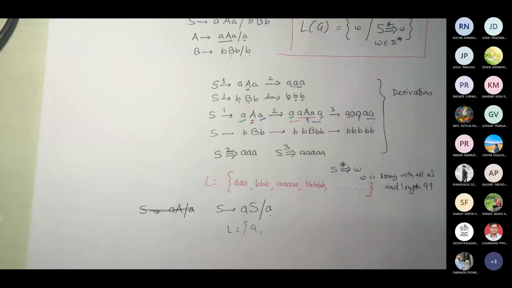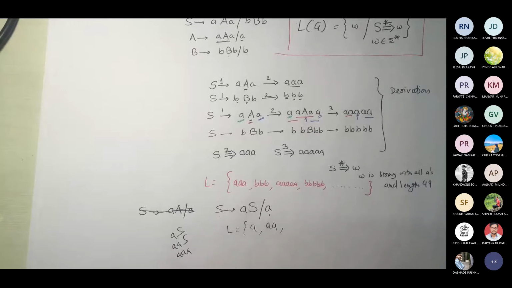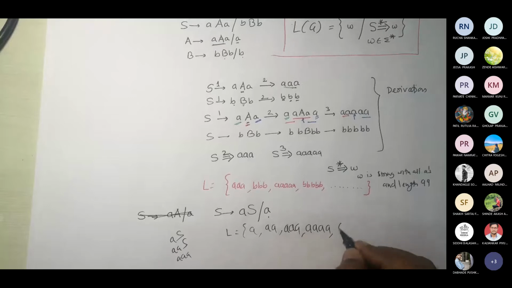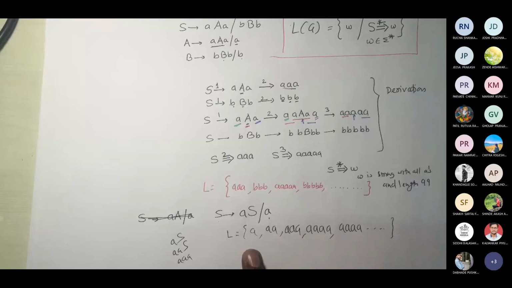Then if I replace S by A again, I get two A's. So AS, then AAS, then AAA. So I would be getting three A's, four A's, five A's. This is a string of A's only, with length greater than or equal to 1. Now this would be the constraint.